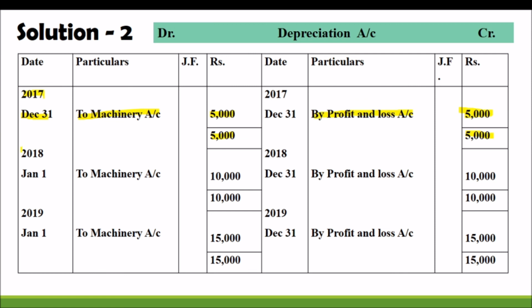Next year also, 2018 January 1st, we are writing to machinery 10,000 as the amount of depreciation, and at the end of the year it is by profit and loss account 10,000. Third year also we are writing to machinery 15,000, and that amount of depreciation will be transferred to closing, 15,000. So my dear students, this is the way to prepare the account. Please do maximum problems to learn the concept.